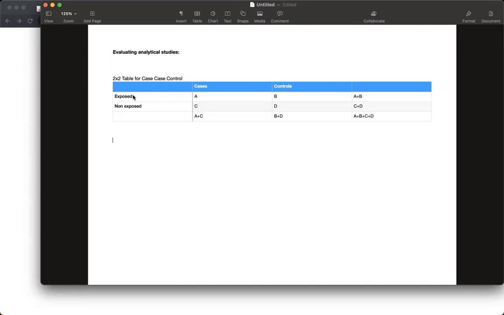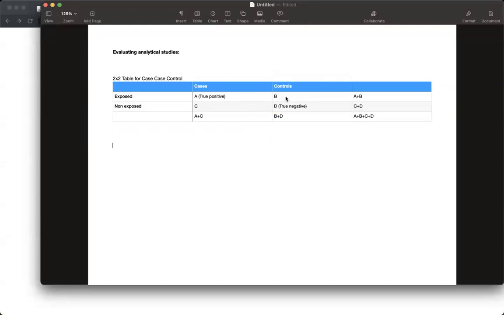On the y-axis, we have exposed and non-exposed groups, and then we have cases and controls. We have made this 2 by 2 table. What is A? A are those people who are exposed and who have developed the disease. That means they are true positive. And what is D? They are non-exposed and they don't have the disease. That means they are true negative. Is it clear?